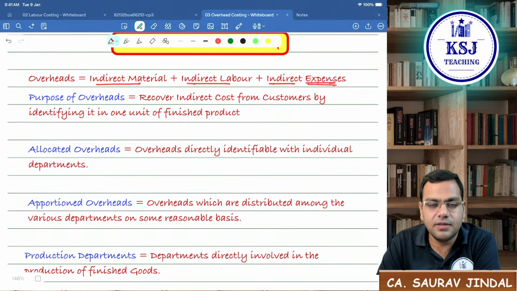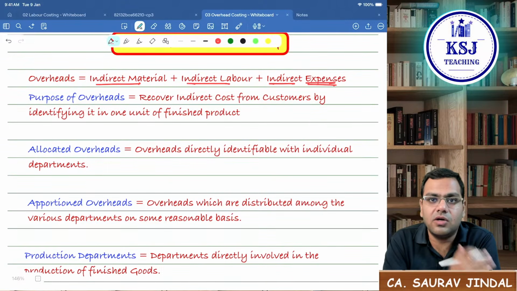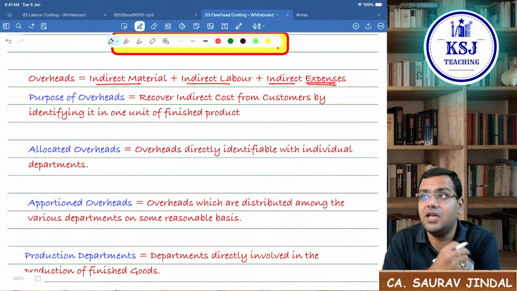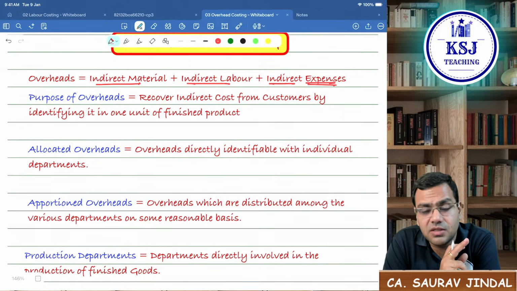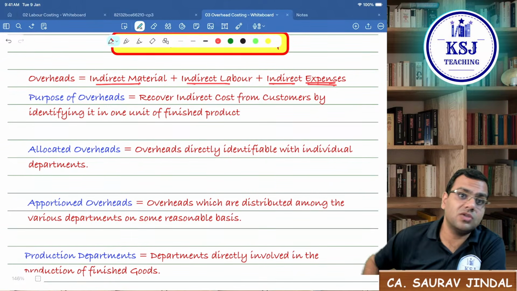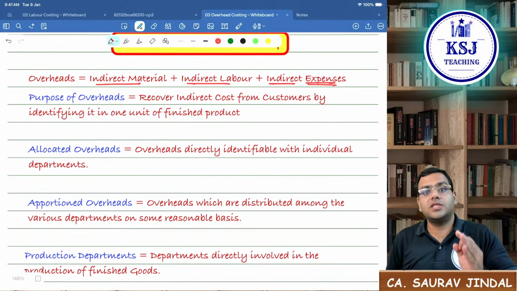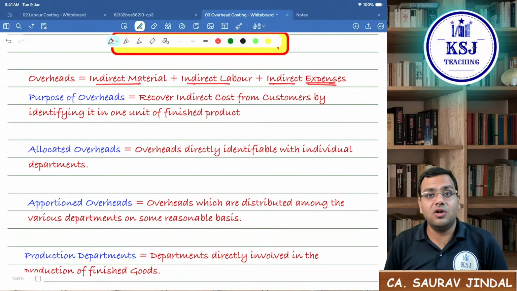Now the big question is that, sir, what is the purpose of studying this chapter? Now let's say the indirect cost, electricity cost is there, rent cost is there, whatever you are paying for the production, right? Anything that you are paying for production, for making the goods, for selling the goods, any cost which you are incurring, will you not recover this cost from your customers? Because you are incurring this cost for whom? You are incurring this cost for making the product which is ultimately going to the customer. This cost is to be recovered from the customer. But the problem is the indirect cost we cannot identify directly in one unit of the finished product.